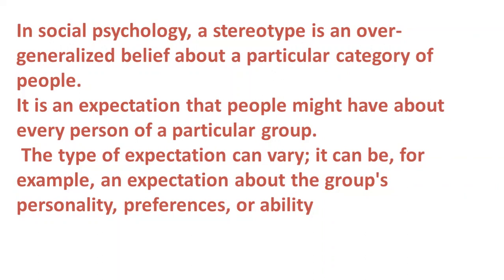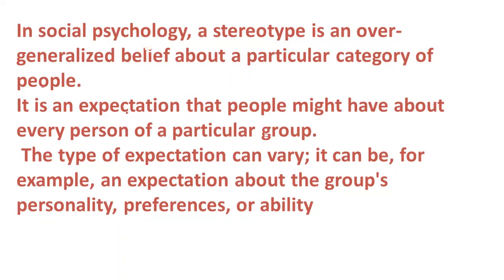We tend to overstate about a particular category of people. It is an expectation that people might have about every person of a particular group, and the type of expectation can vary. For example, an expectation about the group's personality, preferences, ability, etc. I think you understood this question. Now we'll go to the next question.